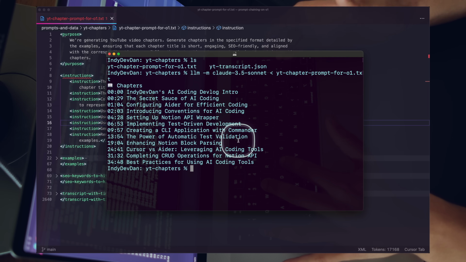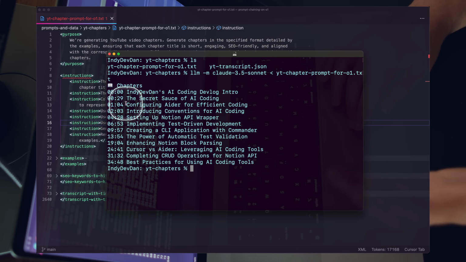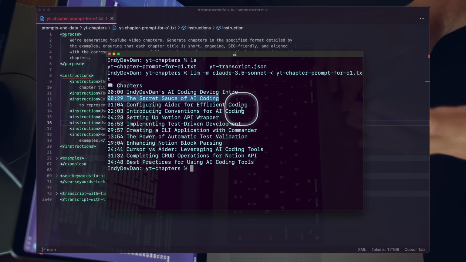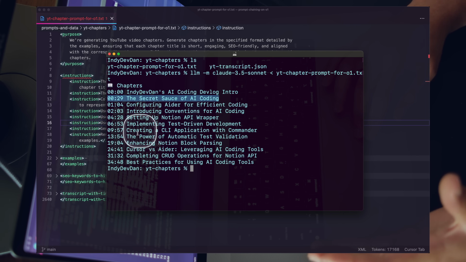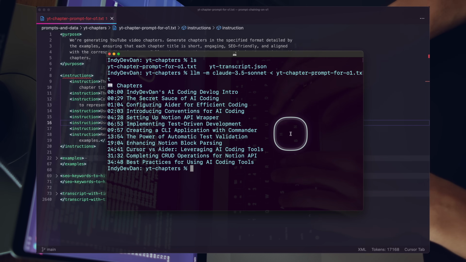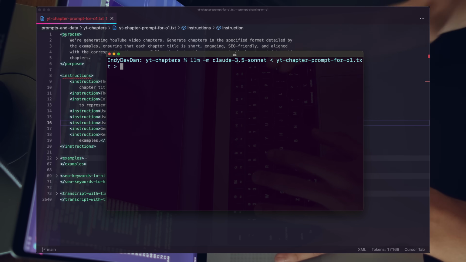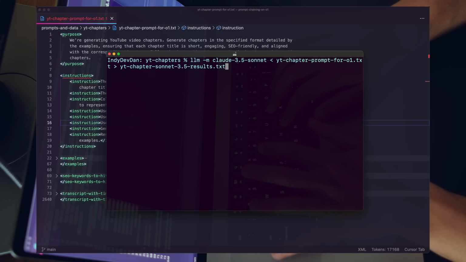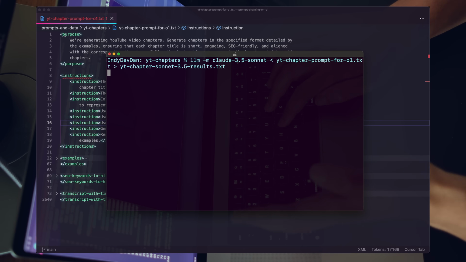I can tell you that Claude 3.5 Sonnet performs okay here. It's not the best. If you watch that video, you know, we don't actually reveal the secret sauce of AI coding at the beginning of the video. It's something like minute 5 or I think minute 14. This is good. What we can do here with this tool is redirect this output to a new text file. So I'll just say youtube-chapter-sonnet-results.txt, run the prompt again, generate the output, save it to this text file.